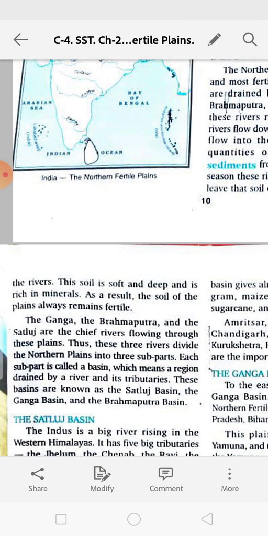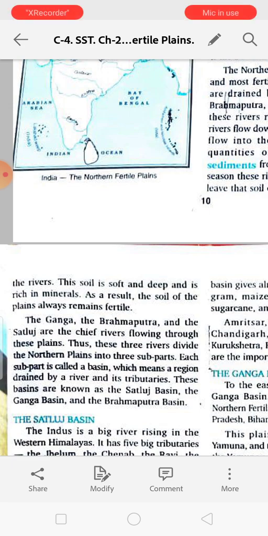This soil is very soft and deep and is rich in minerals. Rich in minerals means everything is there, the good components that help plants to grow. And as a result, the soil of the plains always remains fertile.